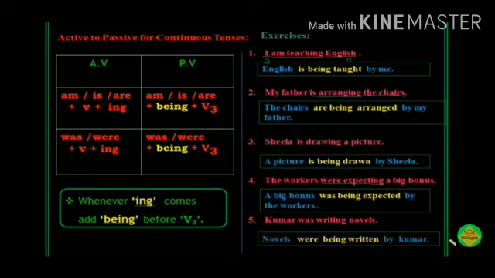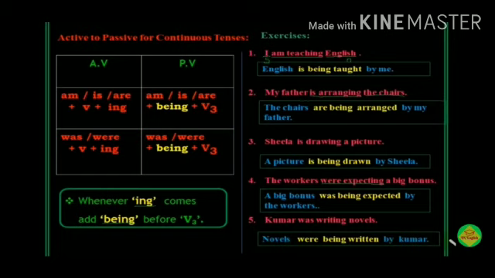Next one is present continuous tense. Now we are going to see present continuous tense and past continuous tense. In active voice, present continuous tense, am, is, are plus verb plus ing. In passive voice, present continuous tense, am or is or are plus being.